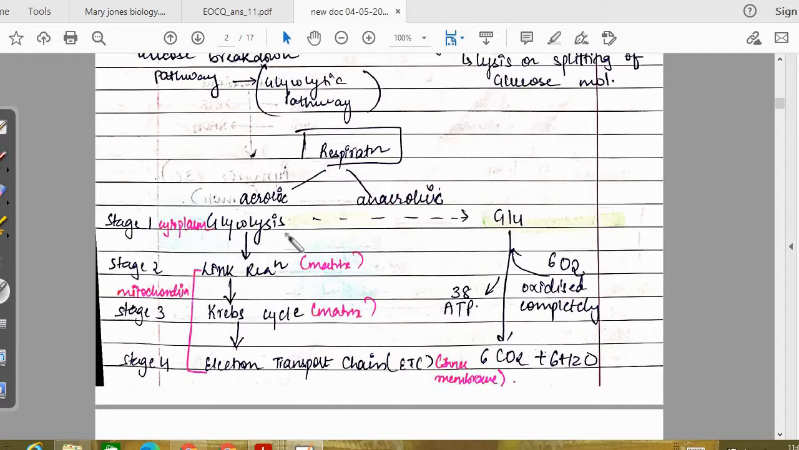Aerobic also, anaerobic also, they both will go for the breakdown of the glucose, but in anaerobic respiration, it changes its pathway. But in aerobic respiration, after glycolysis, it will move towards the link reaction, Krebs cycle and electron transport chain. So the first pathway remains the same, the breakdown of the glucose remains the same. After that, the anaerobic pathway changes its step.